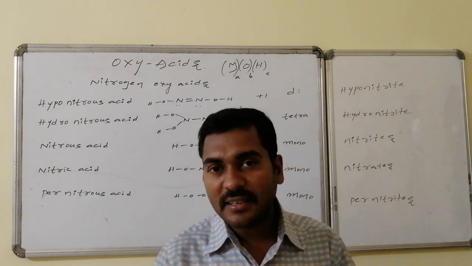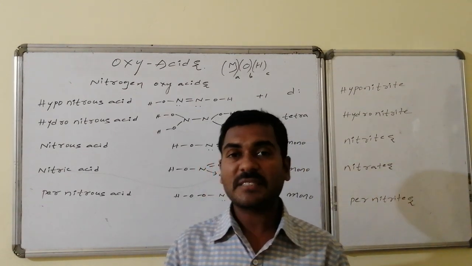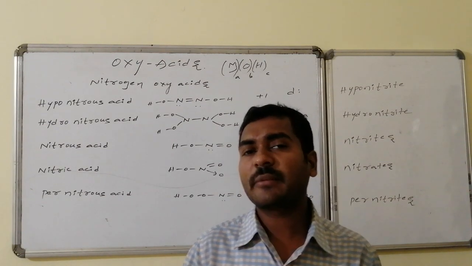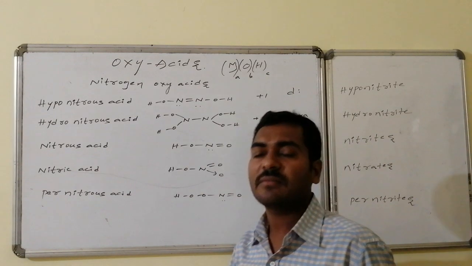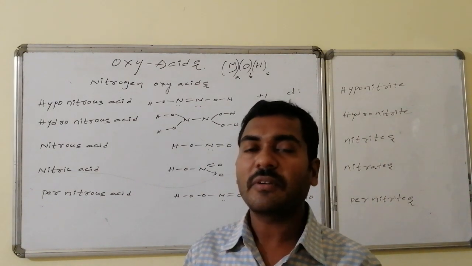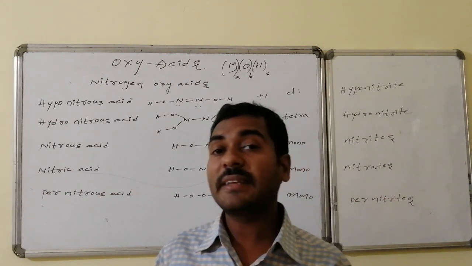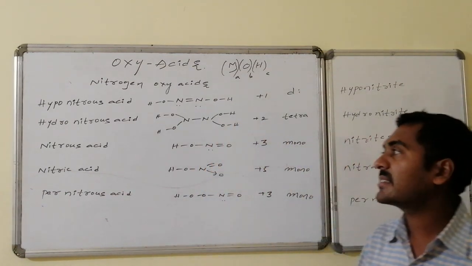Oxyacids are there for nitrogen, and oxyacids are also there for phosphorus. Oxyacids, by definition, can be given by a formula of an element, oxygen, followed by hydrogens in different quantities, having the ability to produce H+ ions by the cleavage of OH connectivities. Here we are discussing nitrogen oxyacids.